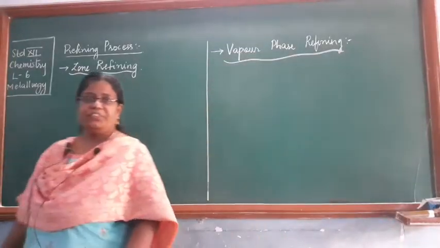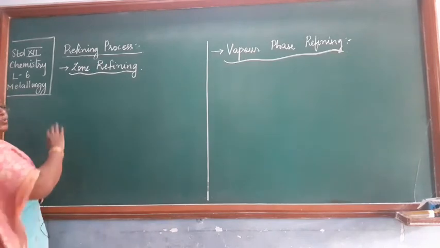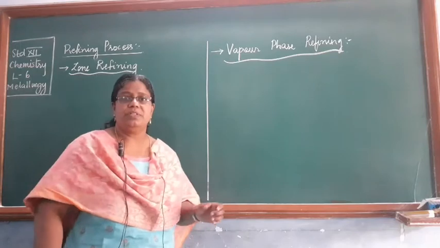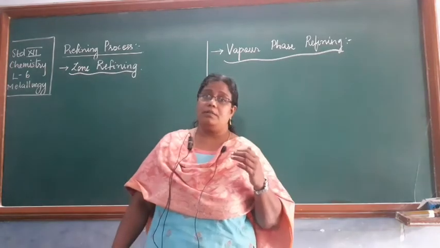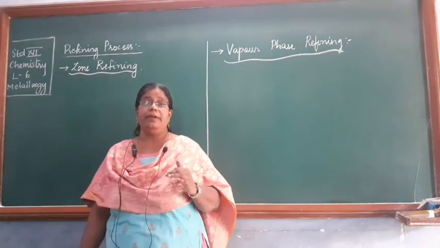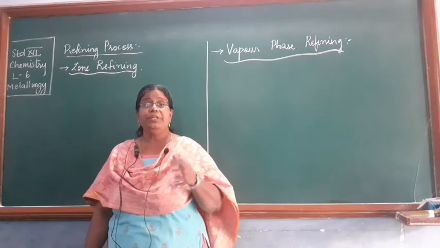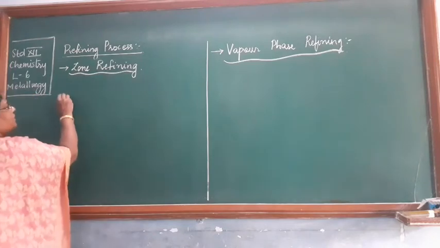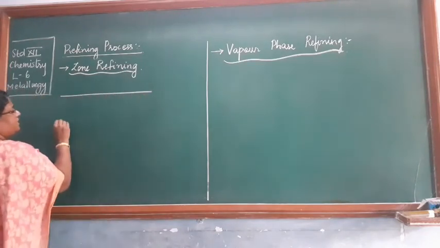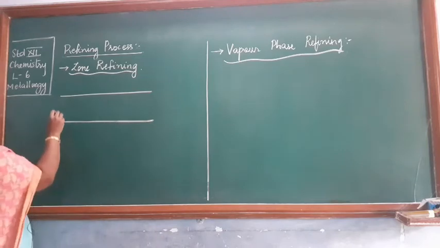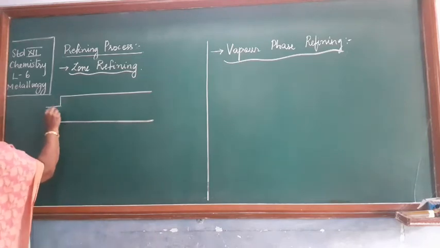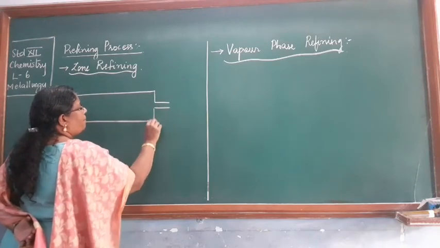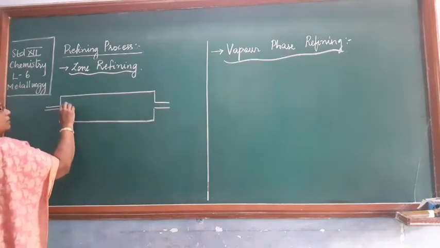The next type of refining process is called the zone refining process. The principle behind this refining process is that the metal has less solubility in its melt, while the impurities are more soluble in the melt. So actually what is done here, there is an apparatus, a setup of this kind. This is an experimental setup where you will find this kind of arrangement.